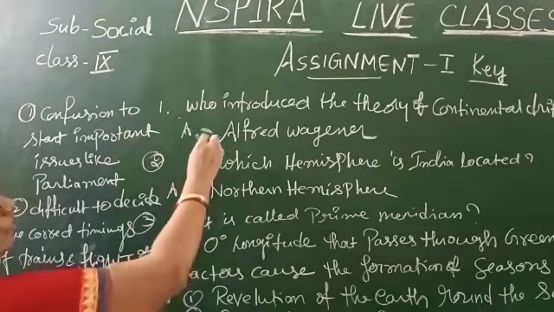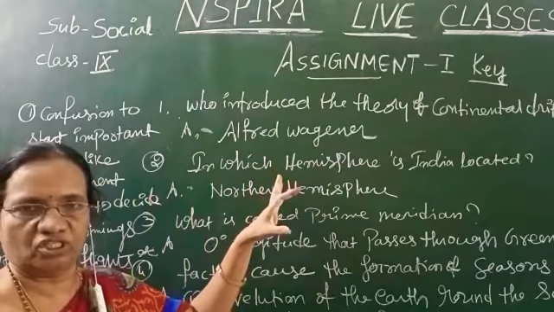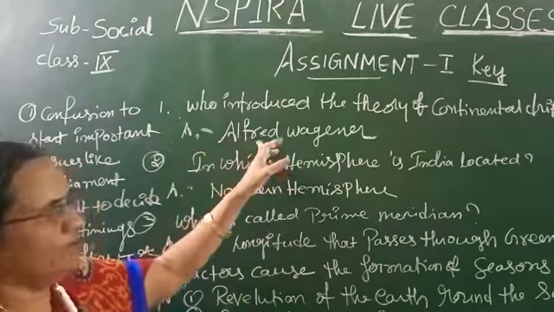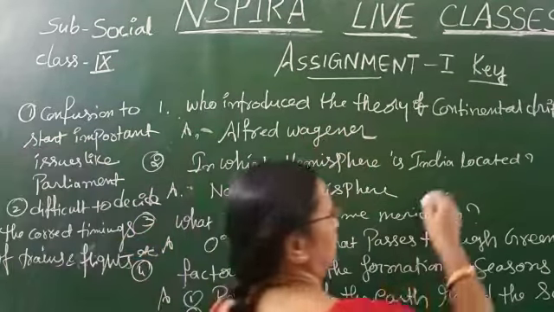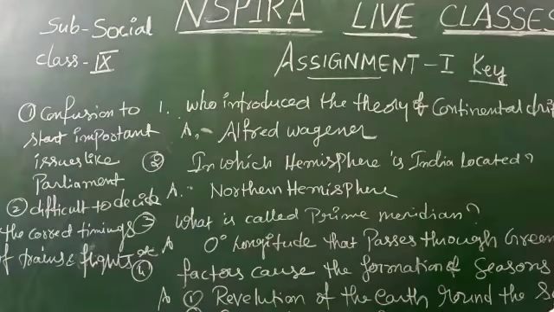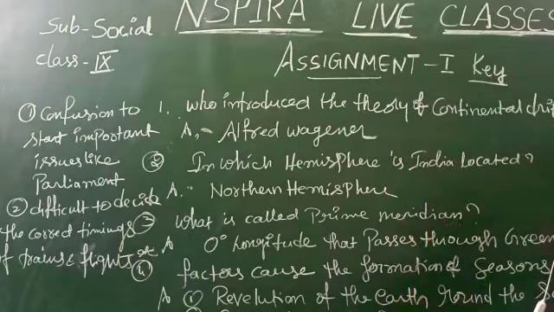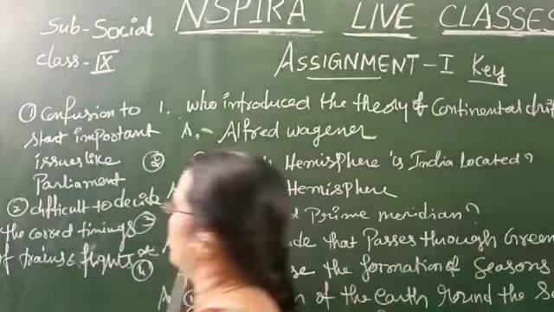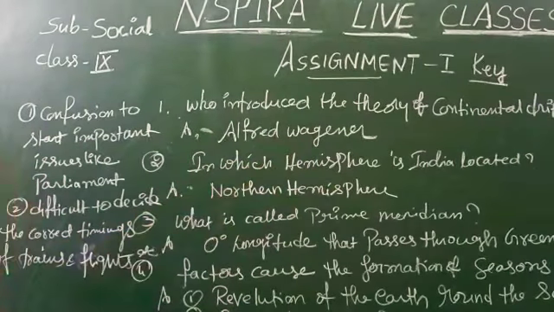Okay. First one is, who introduced the theory of continental drift? It is regarding the first lesson only, children. That means Alfred Wegener. He discussed the theory of continental drift. What does continental drift mean, children? Already we know that on the Earth's surface there was only one supercontinent and one super ocean. But afterwards the supercontinent was divided into smaller continents. That is called continental drift. Who introduced that theory? Alfred Wegener. Okay children, is it clear?